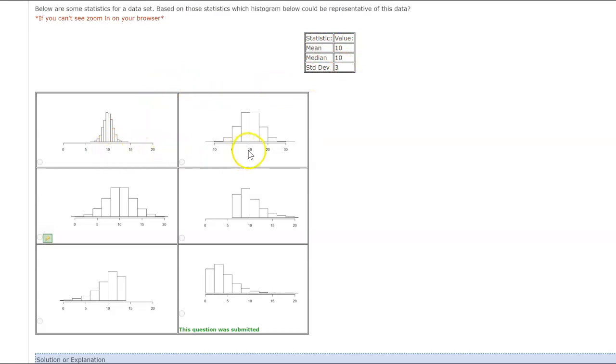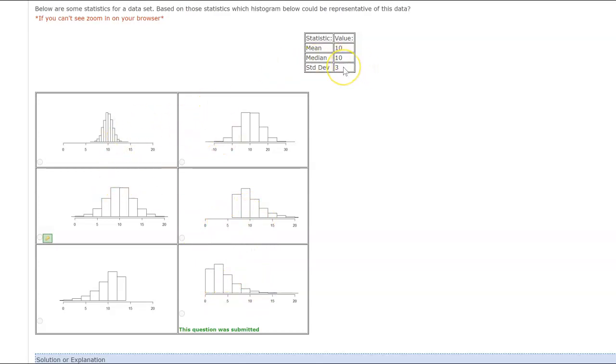10, 10, that looks good. 10, oh gee, that looks good. That looks good. This one's skewed. He's out, skewed right, out, skewed left, out. 10 is not the average of this one. This one's out too. So it's between these three.